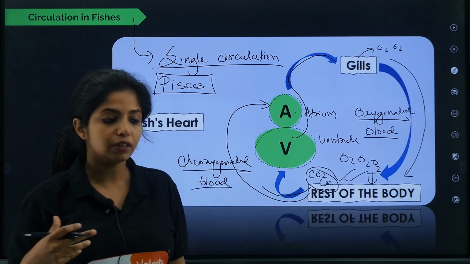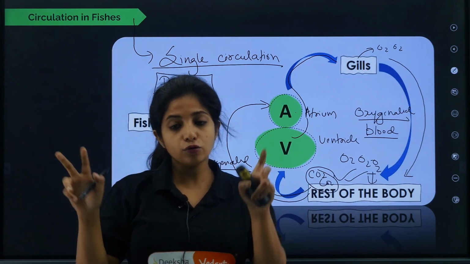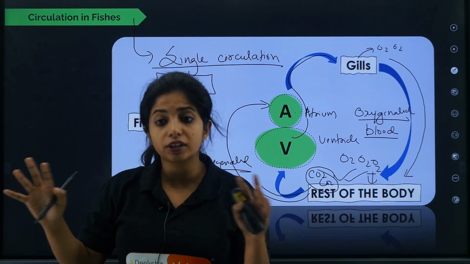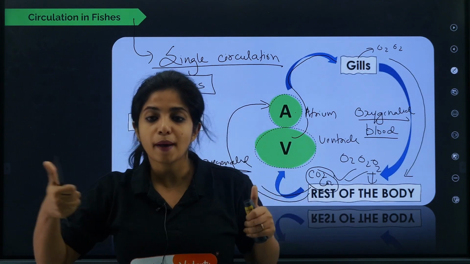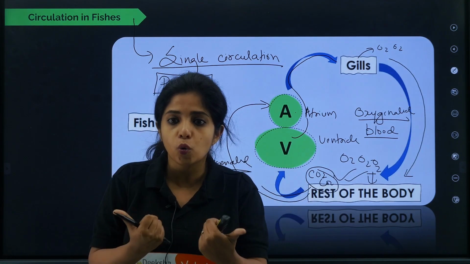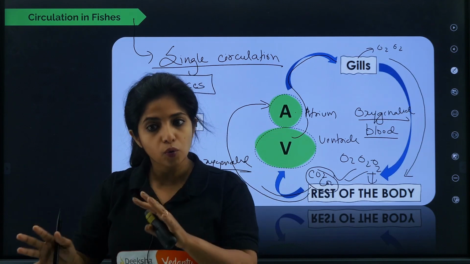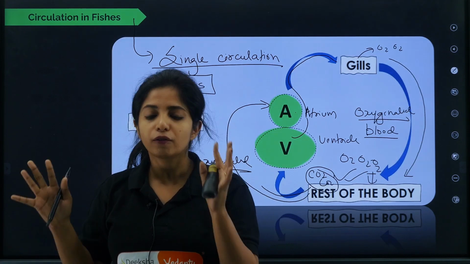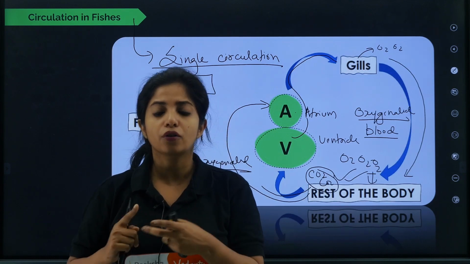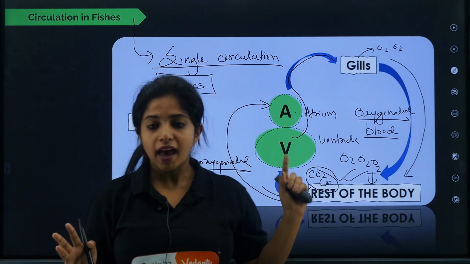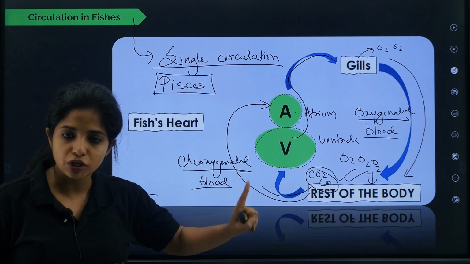They will ask you certain questions, for example, choose those organisms which show single circulation, but they have not written fishes. Instead, they named certain fishes, for example, sardine, mackerel, Katla, rohu. These are fishes. I hope you know. If you do not know, it's totally fine. Just go through certain fishes' names, the common fishes, Katla, rohu, and things like that. They are fishes, and they will be showing single circulation.